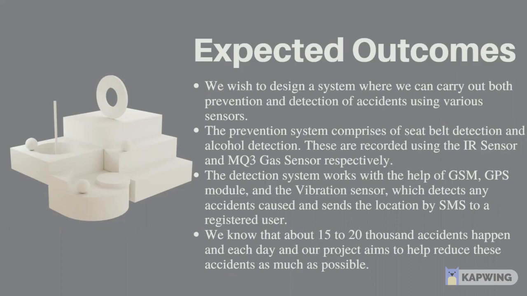Totally we used three sensors, sir. One is a gas sensor, which will measure alcohol detection, and one is an infrared sensor, which will check whether the driver has worn the seatbelt or not. The third is the vibration sensor, which is very important for getting an SMS, call, or any kind of email alert. So these are the three things which we did in software, and in hardware we did it using a mobile call.